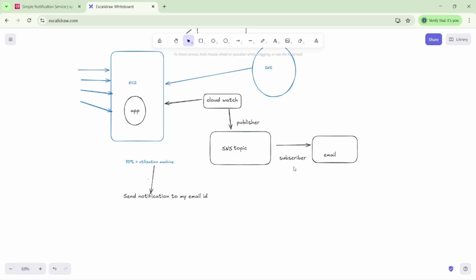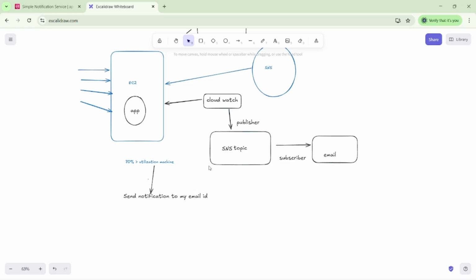Whatever email ID we have, once we subscribe it, we will get the notification based on our condition. Suppose my CPU utilization is greater than 70%, then I want one email triggered from the AWS side, from CloudWatch through SNS, the Simple Notification Service.